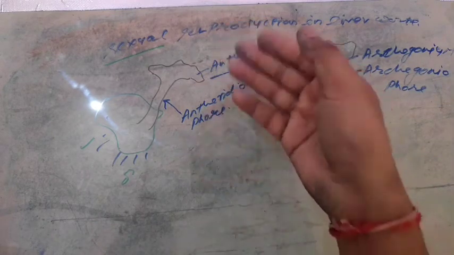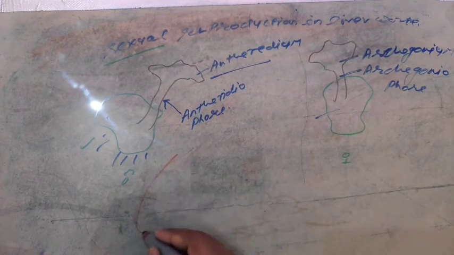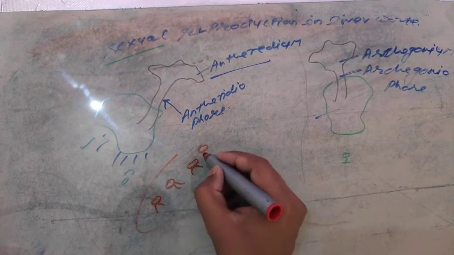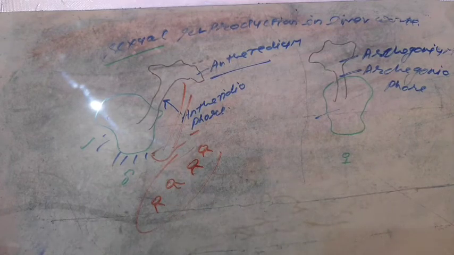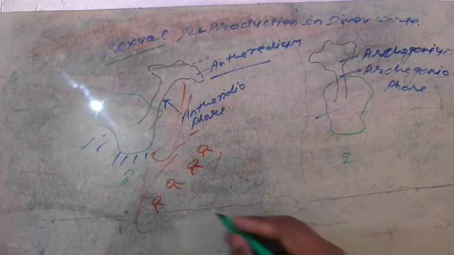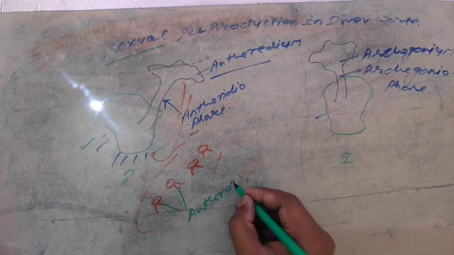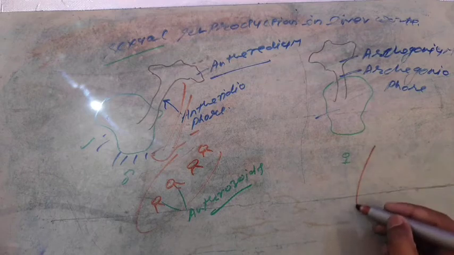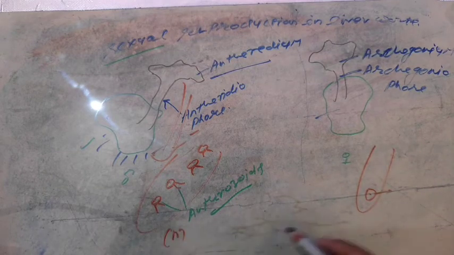Now back to what happens in the next events. Listen carefully. In the antheridium many motile male gametes develop. These male gametes are known as antherozoids. And in the archegonium only one female gamete, which is haploid, forms.